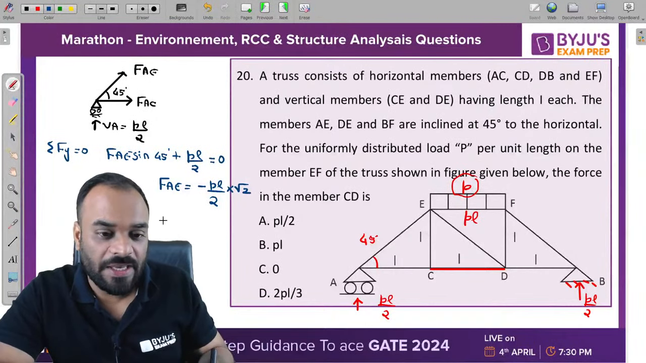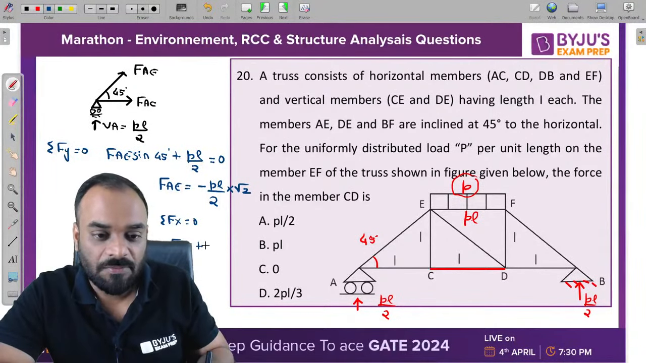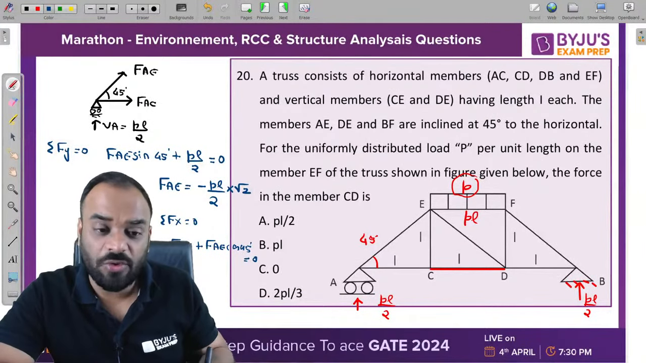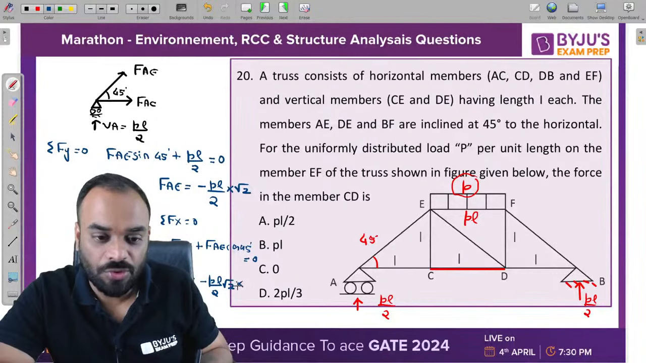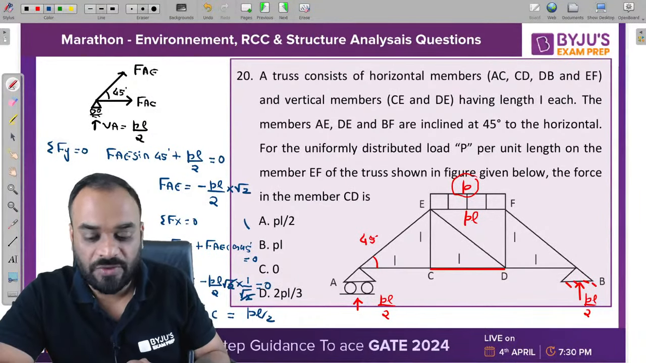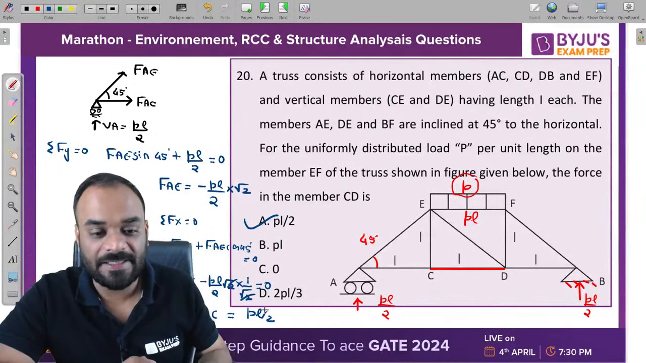Okay. Now guys, we need to write down summation Fx is equal to 0. So FAC plus FAE cos 45 degree, and it should be equal to 0. So AE value we already know, right? So FAC minus PL by 2 root 2 into 1 by root 2, and it should be 0. Kindly cancel it. FAC is equal to how much? It will be PL by 2. So that's why A is the correct answer. A is the correct answer.